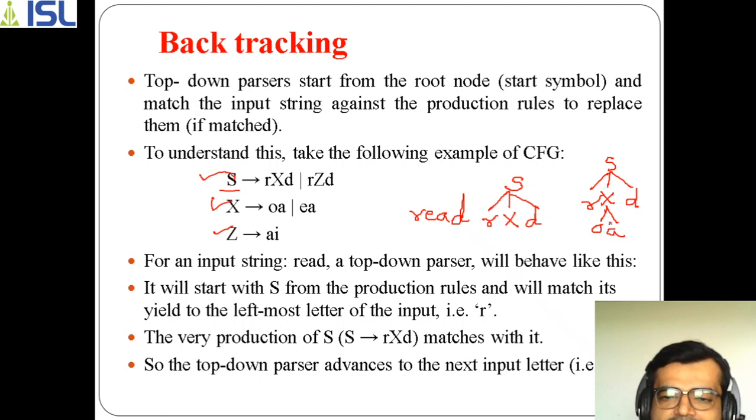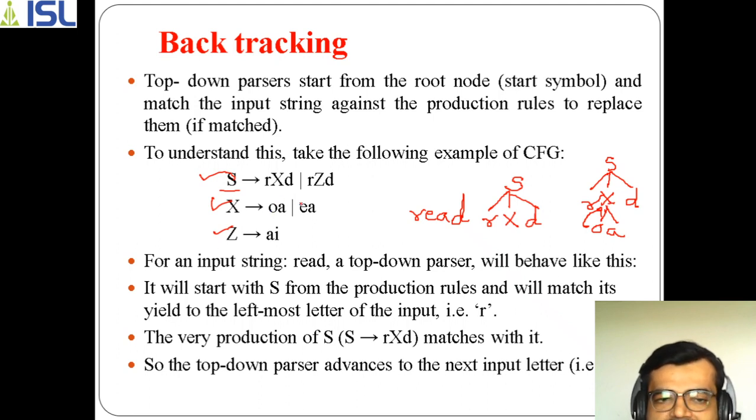But what will happen finally? You can get that these are all terminals. We should actually get a string called read, but it is getting a string called road. So the desired string we need doesn't get obtained by this set of productions. So we need to backtrack the procedure. Here it gets backtracked, and as this doesn't satisfy, when it backtracks it goes towards X.